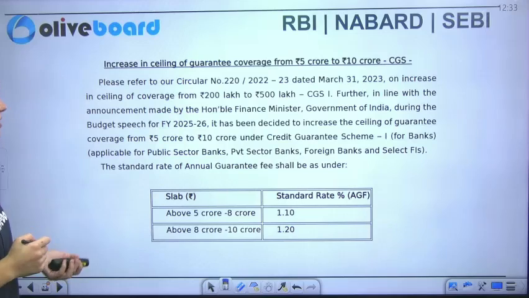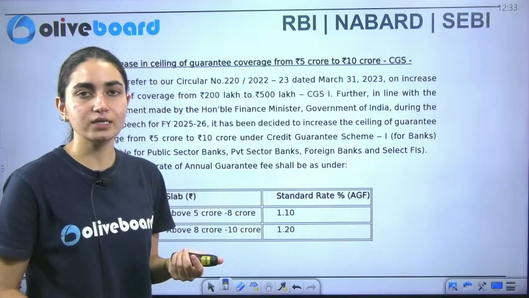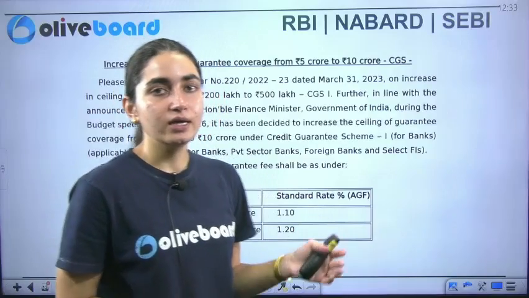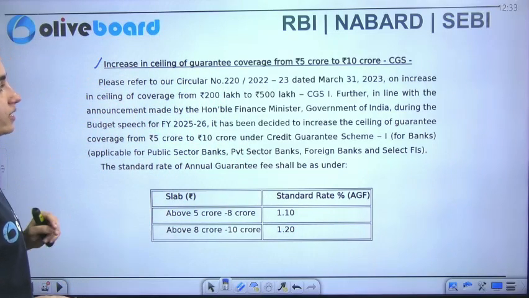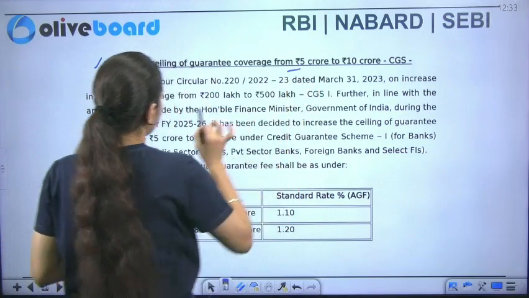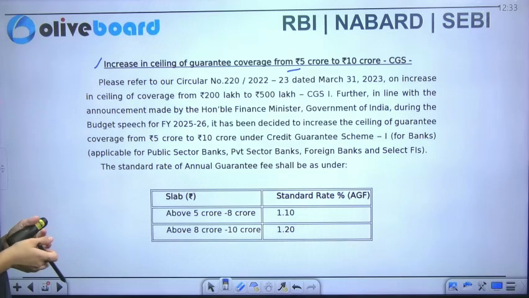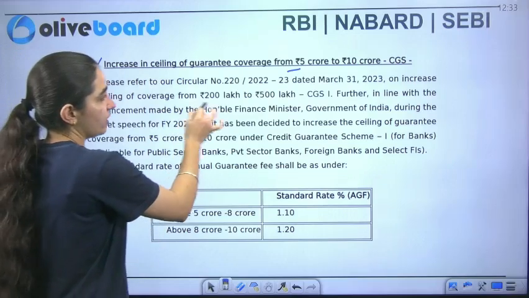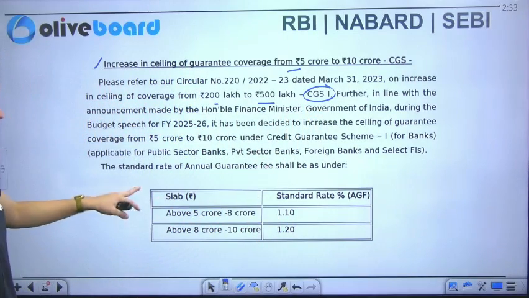Along with that, these are the recent amendments which have been done. Specifically, these are the recent changes. Now here we are going to talk about the ceiling part. There is an increase in the ceiling of credit guarantee from 5 crore to 10 crore specifically in this category. According to this, dated 31st of March 2023, there was an increase in the ceiling from 200 to 500 specifically for category 1, and further in line this is going to be there. Now there is an increase in the other parts also.